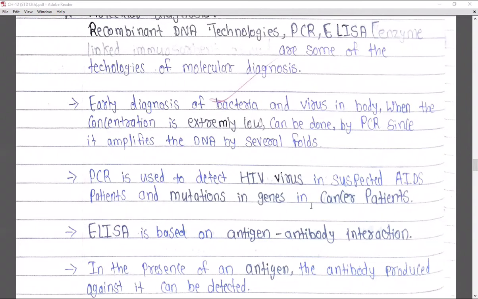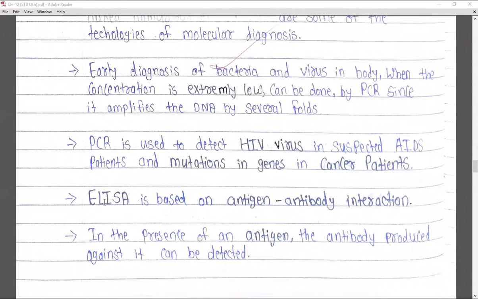Now cancer occurs due to the mutations which occur in the genes. So even the mutations can be detected with the use of polymerase chain reaction. Another technique which is used here is ELISA, and the full form of ELISA is enzyme linked immunosorbent assay.